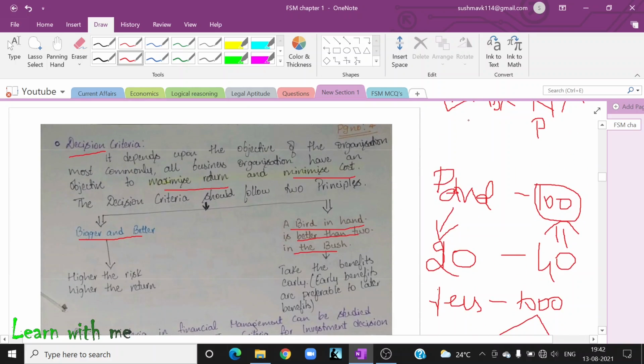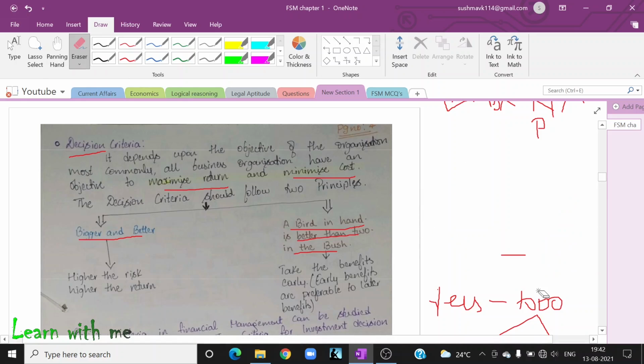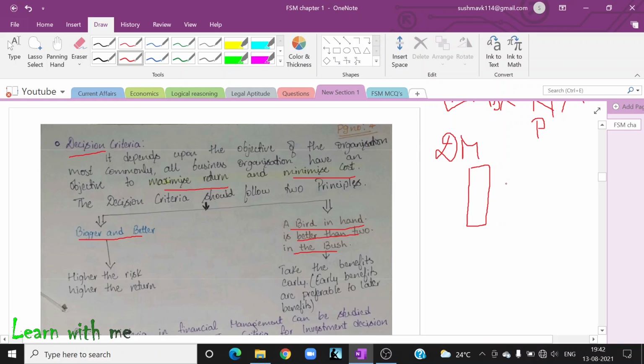Let us take the example of Dairy Milk chocolate. I think when I was in college or 10th standard, I used to take the Dairy Milk chocolate of 5 rupees. It was a very long, big chocolate. The quantity was very high, it was a very large chocolate basically. But now if I go to a shop and get the Dairy Milk chocolate, it's very tiny, right? It's very small. What has happened?